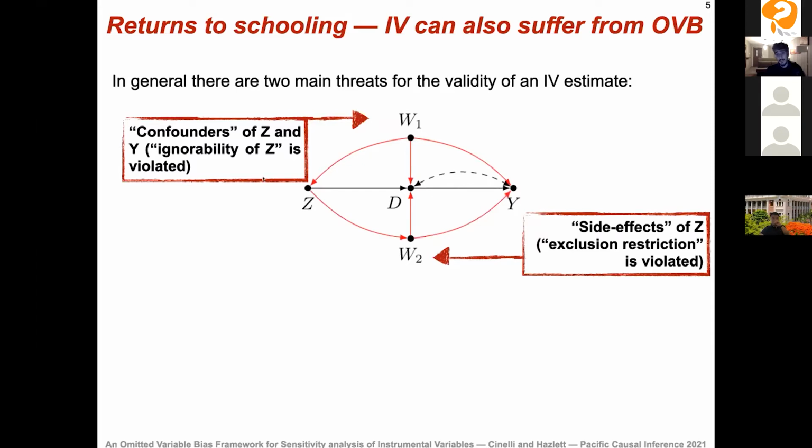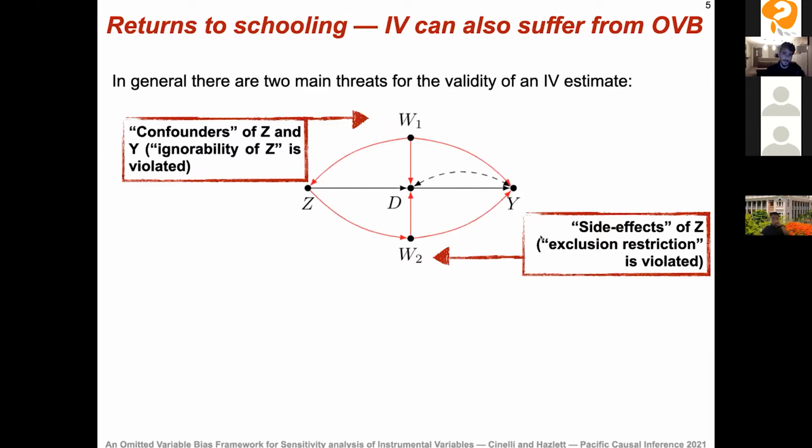But second, even if the instrument is random, such as in a randomized controlled trial, if you have any random incentive or a random assignment to treatment, our instrument may have side effects, such as a variable W2 here, that affects our outcome other than through its effect on the treatment. So that's also a violation of the IV assumptions.